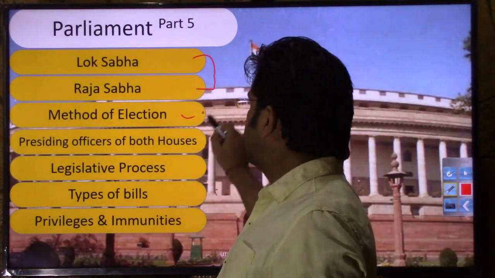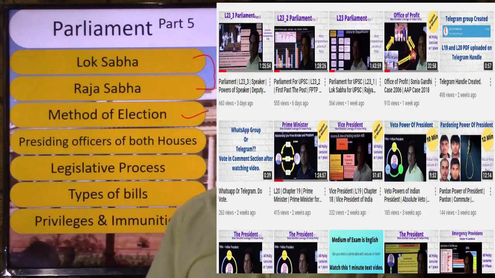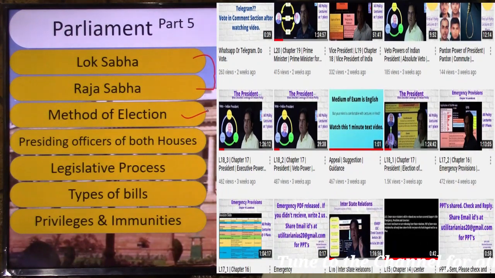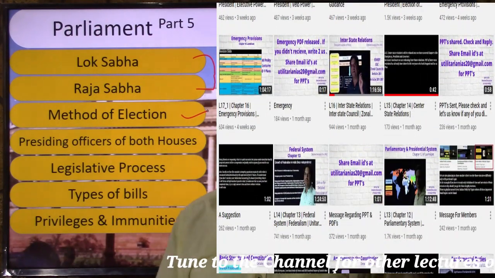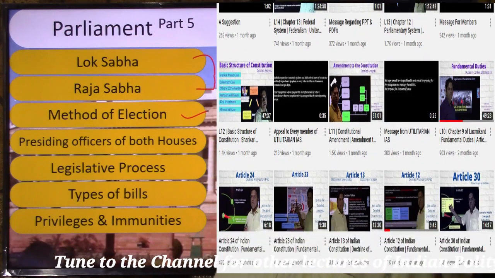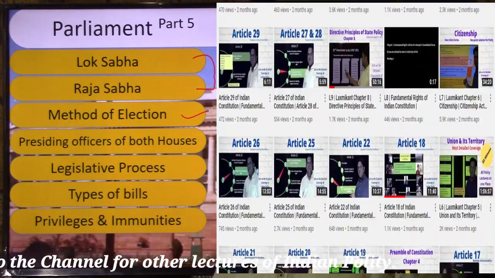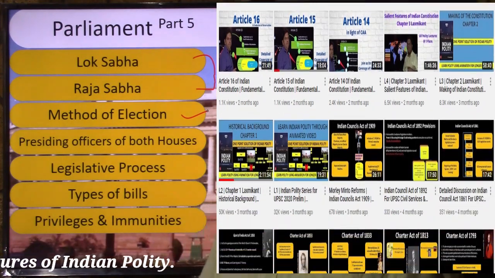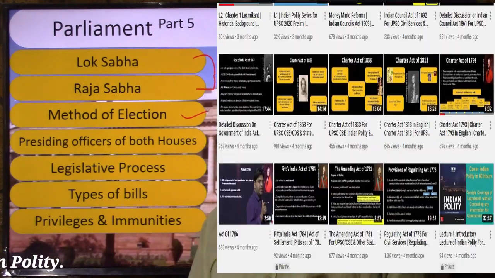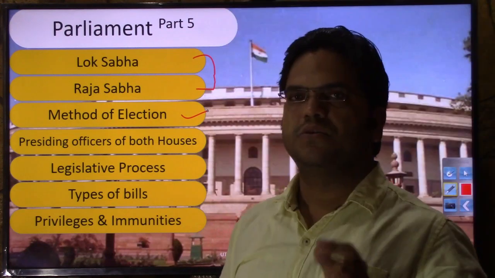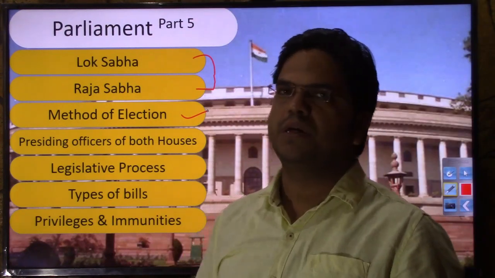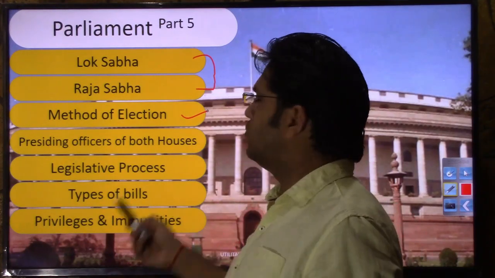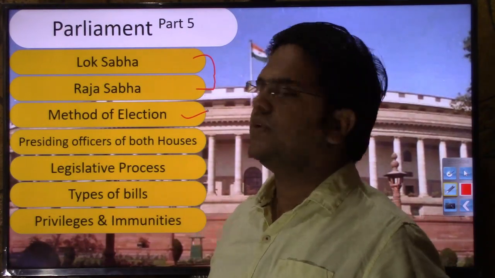Thereafter, we discussed the method of election that is prevalent in India. As part of it, we discussed the first past the post system. Thereafter, we discussed the proportional representation system. What are the advantages and disadvantages of the proportional representation system? Why are we using the first past the post system for the general election and for the election of members of legislative assembly? Why are we using proportional representation for the election of President, Vice President, Rajya Sabha members and legislative council members? So all the advantages and disadvantages of both methods of election we had discussed.